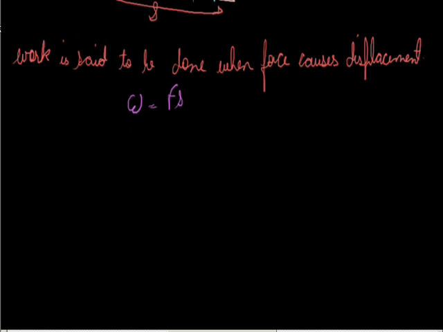Now, it is not every time that the applied force causes displacement in its own direction. It may be at some angle also. So if I have a block like this of mass m, and this is the direction of displacement of the body, and this is the direction of the force applied, then according to this figure there is an angle between the applied force F and the displacement S. Let it be angle theta.